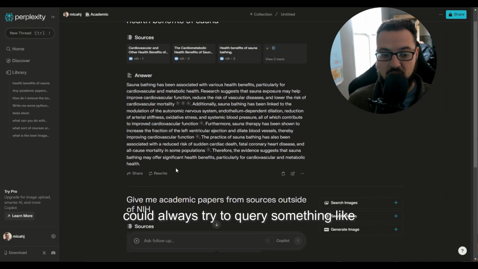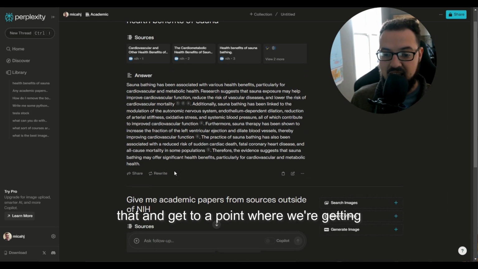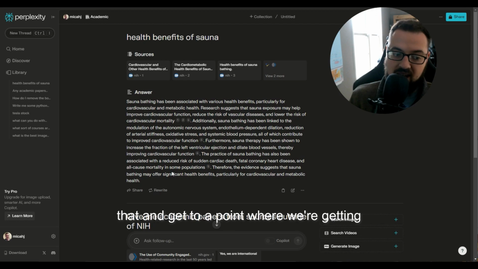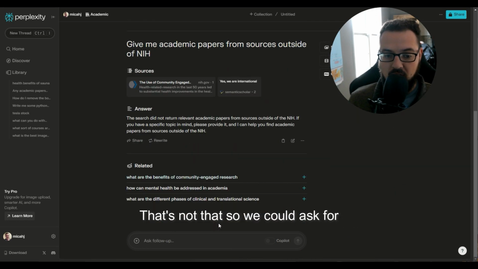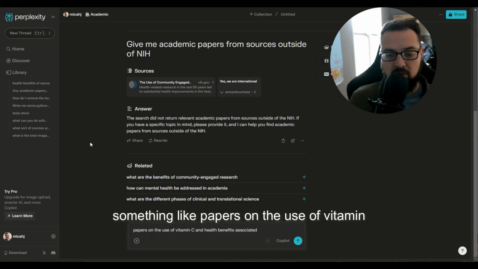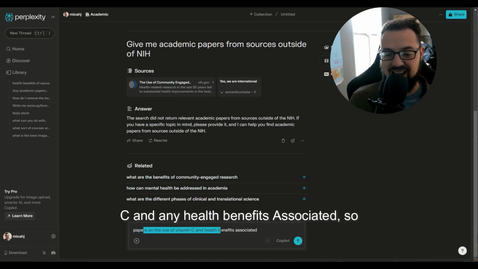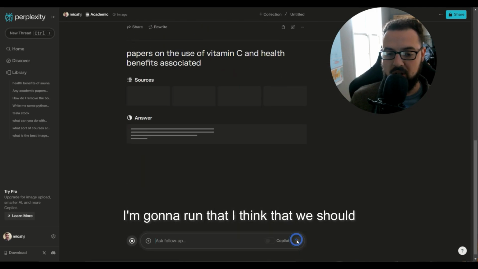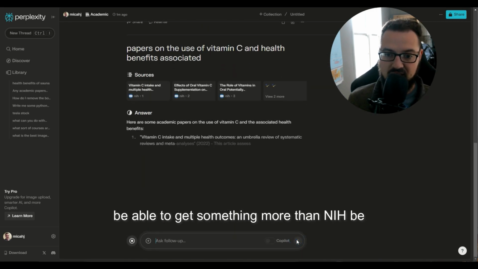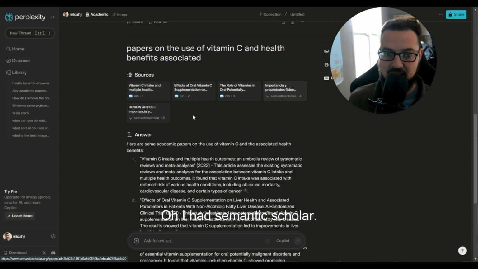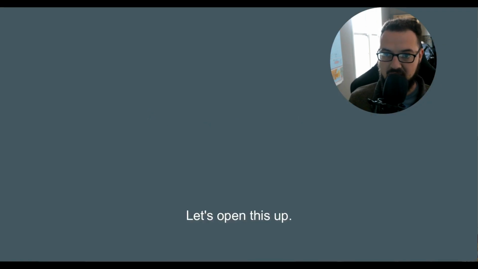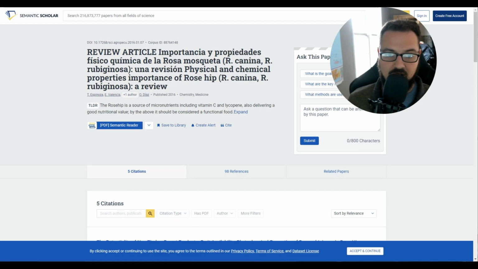But what we could do is always try to query something like that and get to a point where we're getting information from somewhere that's not that. So we could ask for something like papers on the use of vitamin C and any health benefits associated. So I'm going to run that. I think that we should be able to get something more than NIH. It would be interesting to see. Oh, I had Semantic Scholar. Let's open this up. So I've got another source here.